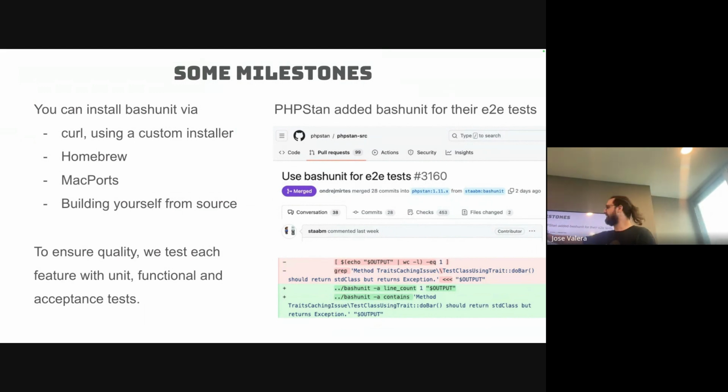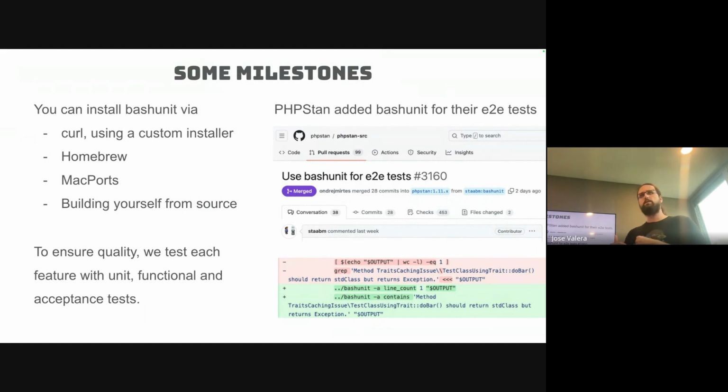You can install bashunit via curl. This is what I want to do, using a custom installer script that I created. You can also install it with Homebrew, with MacPorts, or by building it yourself from source. Very simple. To ensure the quality of bashunit, we have bashunit as the first client for the framework itself.